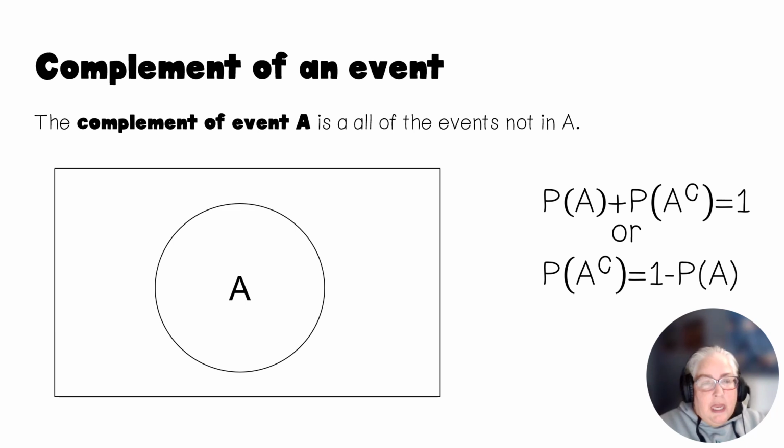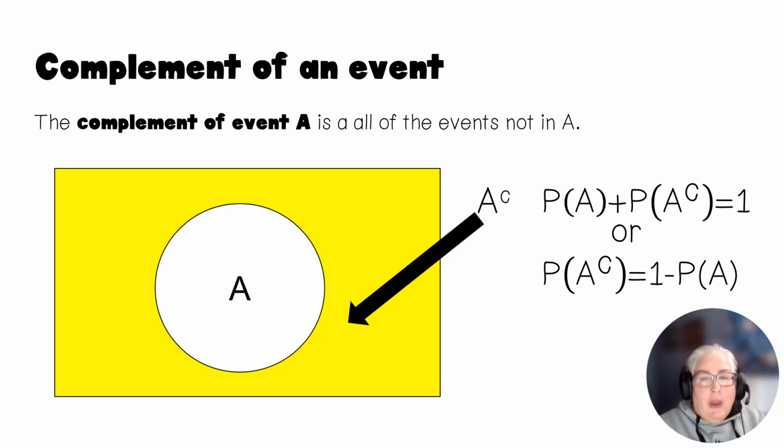So if I look at just this Venn diagram, I have a circle with A in it. So anything in the circle is event A. Okay, anything that is outside of that circle or in the yellow is what we call a complement. Okay, so think about it this way. If I say, what is the probability it's going to snow? And it was 10%. What's the probability it's not going to snow?